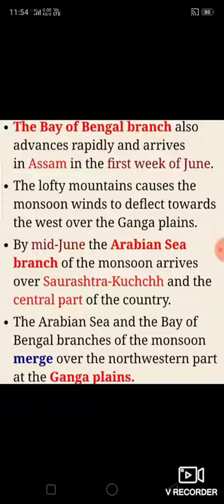By mid June, the Arabian Sea branch of the monsoon arrives over Saurashtra, Kutch, and the central part of the country. The Arabian Sea and the Bay of Bengal branches of the monsoon merge over the north-western part of the Ganga plain.